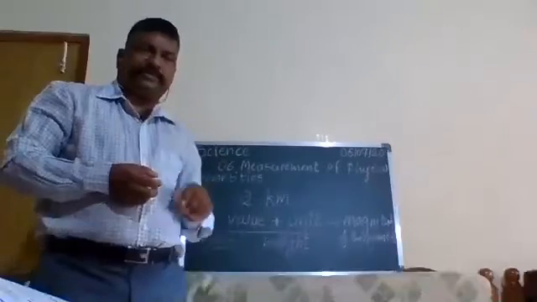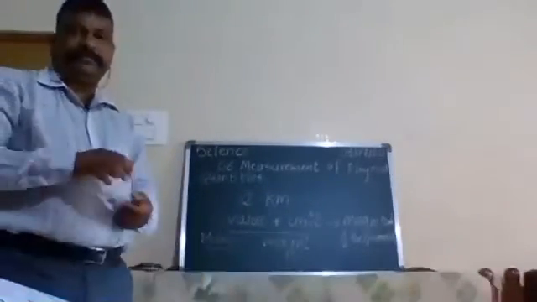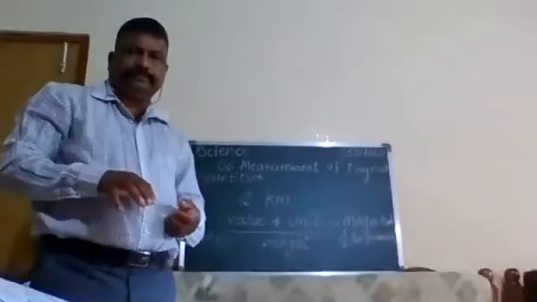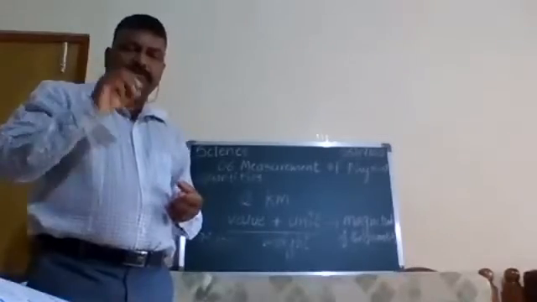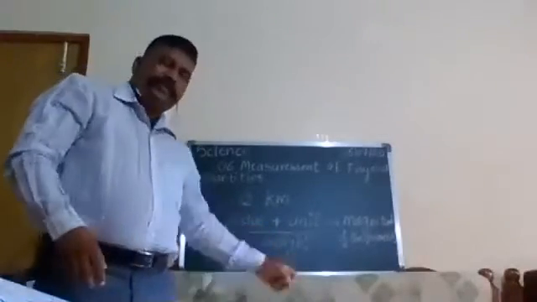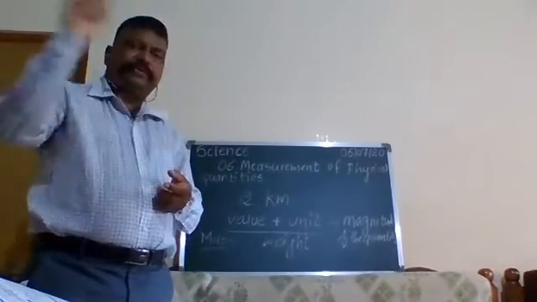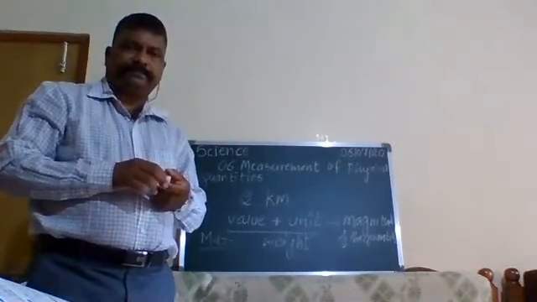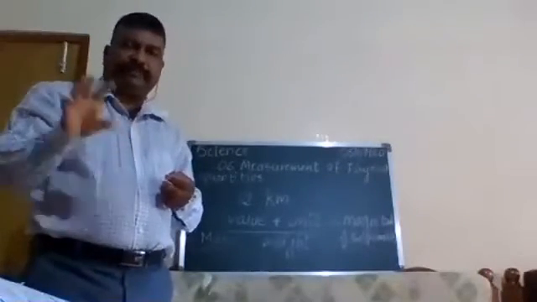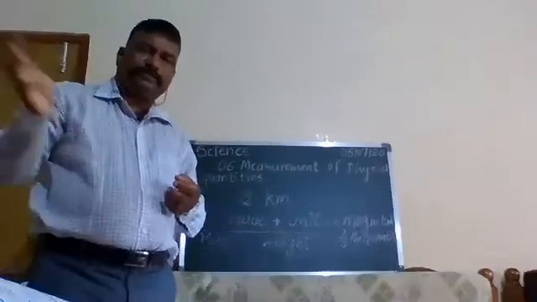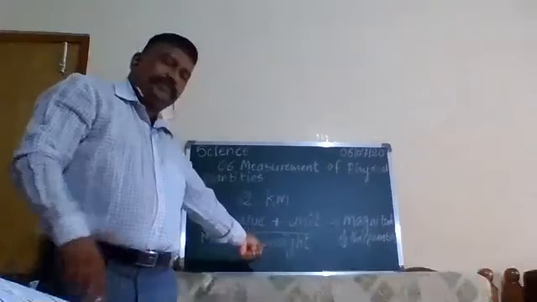Understood? Our point is this: what is the difference between mass and weight? Mass is the matter an object contains, and weight is the gravitational force. Now one more thing: mass is the same everywhere. Mass is a scalar quantity. Now first listen. Mass will always be the same. You go anywhere, you go on the moon, mass will be the same. The matter contained will be the same. But the weight will change. Am I right?